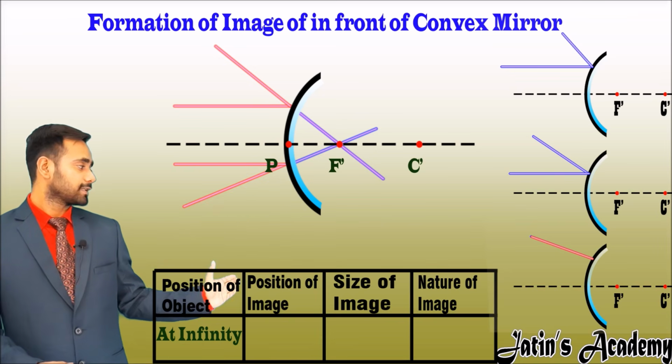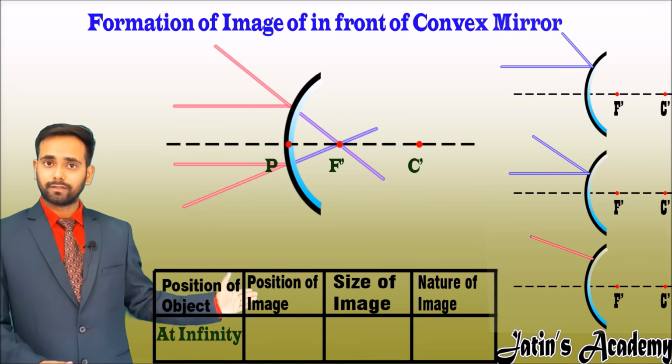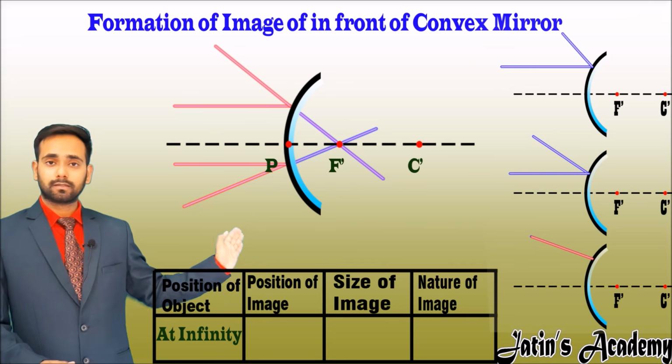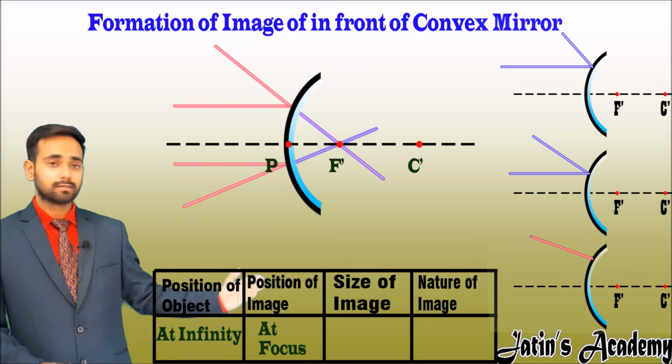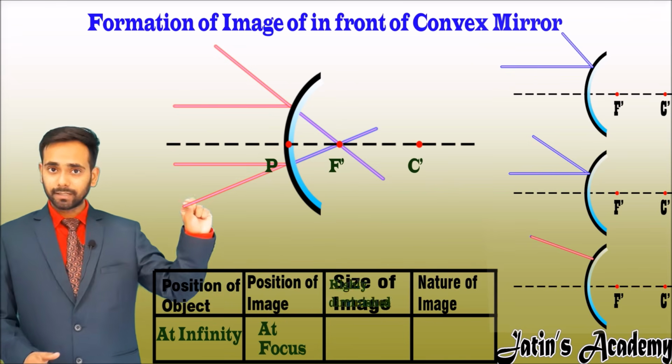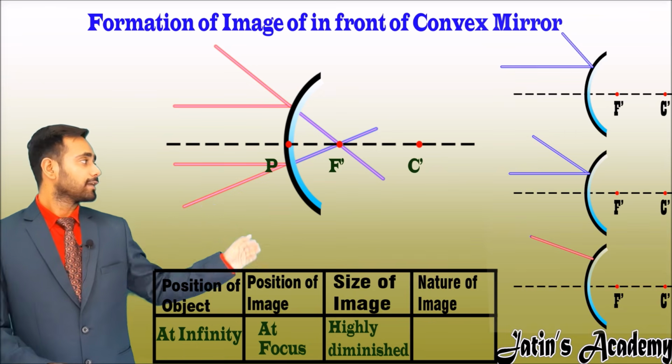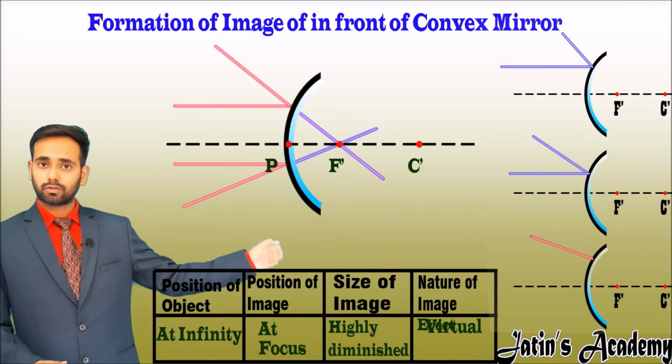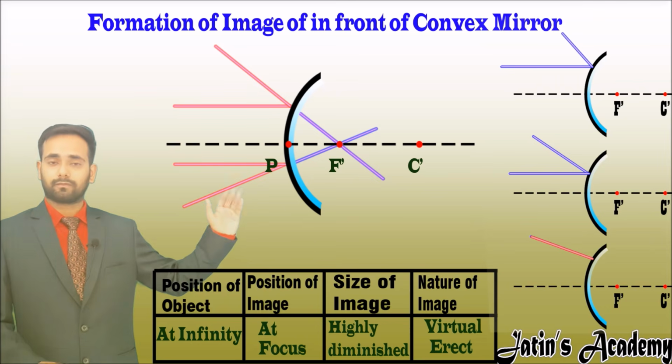So where is the object placed? The object is placed at infinity. Formation of image: position of image is at focus, size of image is highly diminished, point sized, and the nature of image is virtual and erect, same as the above case.